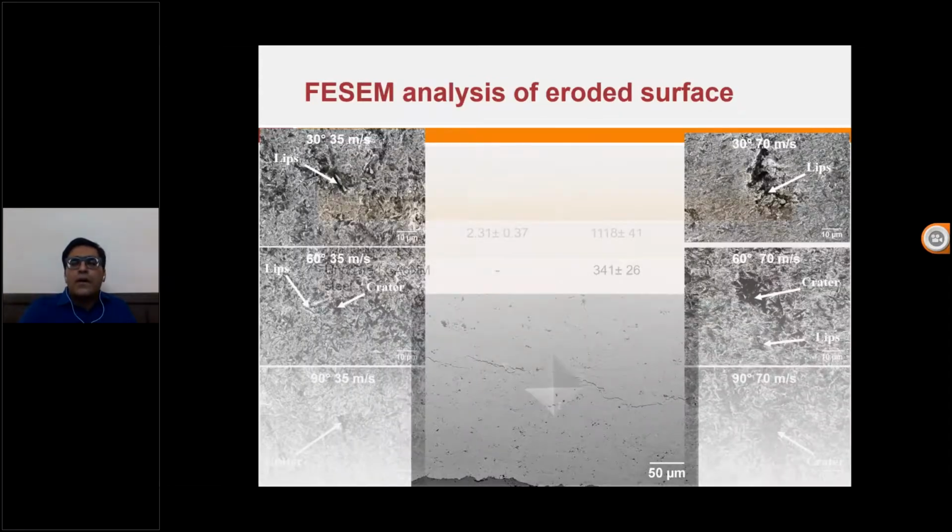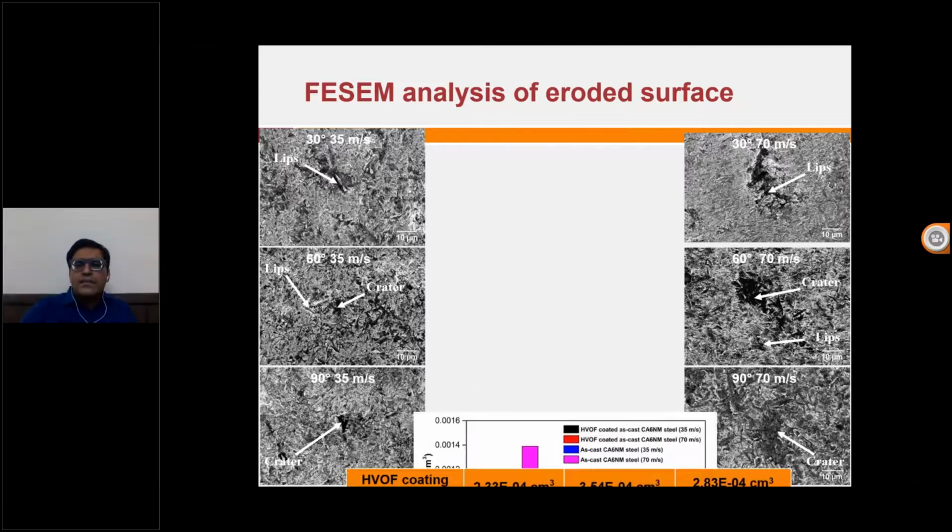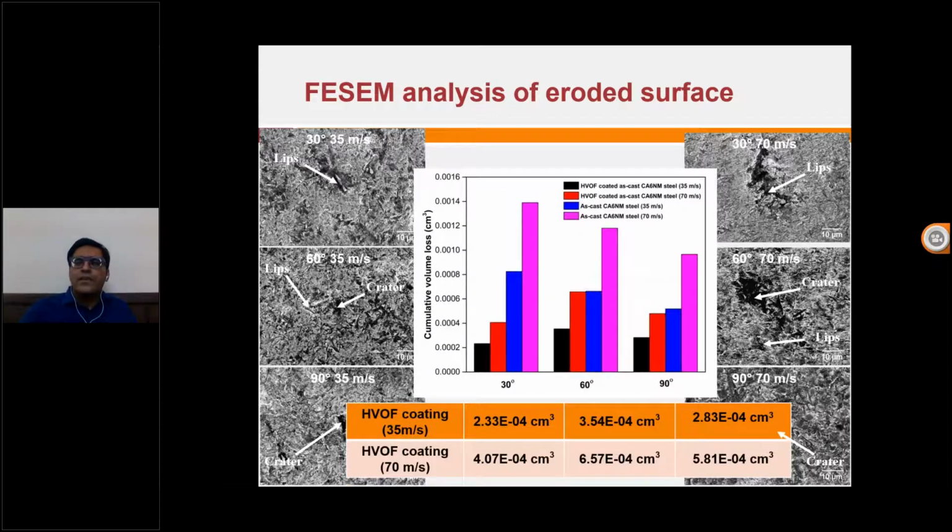And this is again the SEM analysis that you can see. In SEM analysis, again, you can observe that at the lower angles, you see the formation of lips, and when you go towards the higher angles, the formation of craters is observed. And this is at 2 different angles. We have taken 3 different angles, and we have taken 2 different velocities, 35 and 70 meters per second. So we have seen that as we increase the velocity, the weight loss will increase.